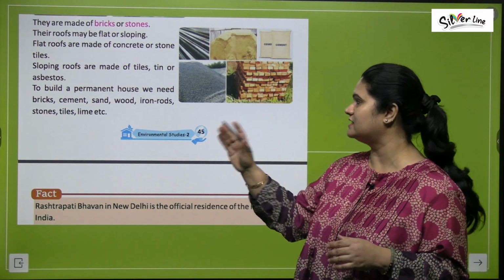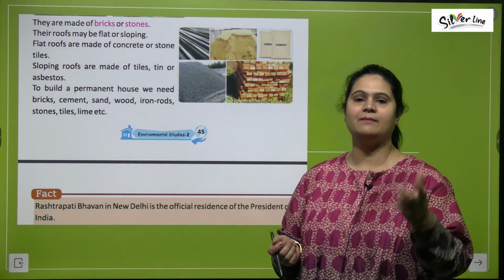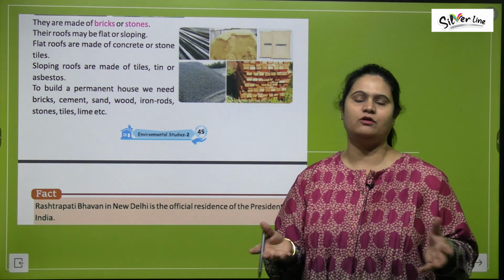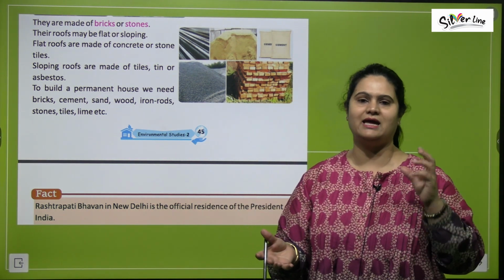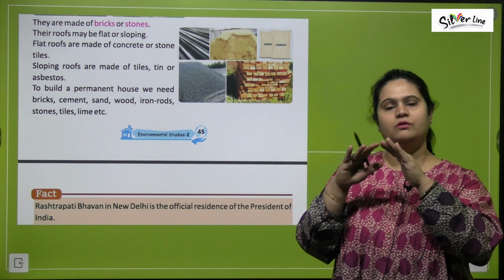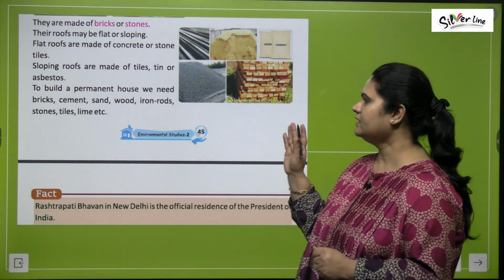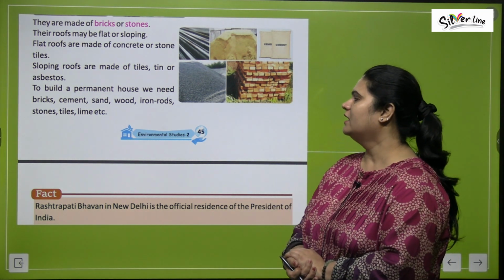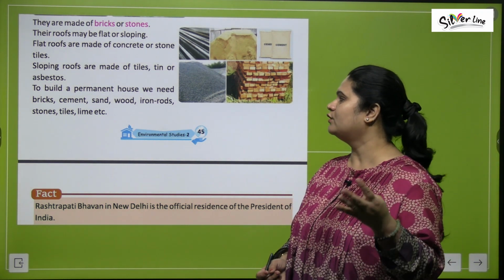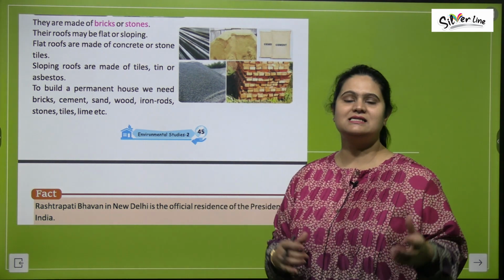Slanting roofs tin को use करके बनाई जाती हैं, metal होता है, या फिर asbestos, right? एक fibrous crystal kind of naturally occurring mineral होता है asbestos, उसको भी use करके ये जो sloping roofs हैं वो बनाई जाती हैं. To build a permanent house, we need bricks, cement, sand, wood, iron rods, stones, tiles, lime.